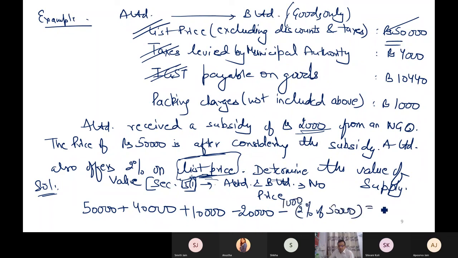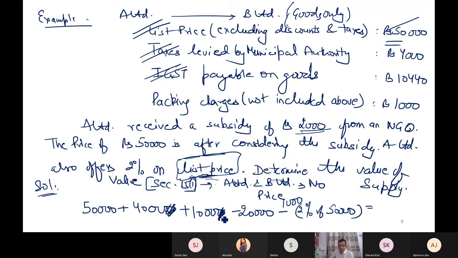So in this case, the answer becomes... this municipal tax is not 40,000, it is 4,000. So the answer is how much? 50 plus 4 plus 10 plus 20. Why have I written 10?